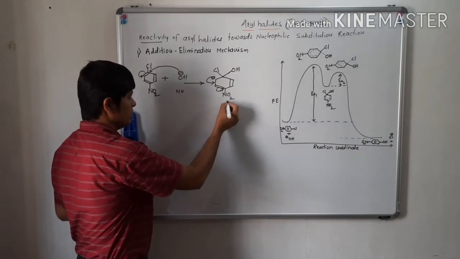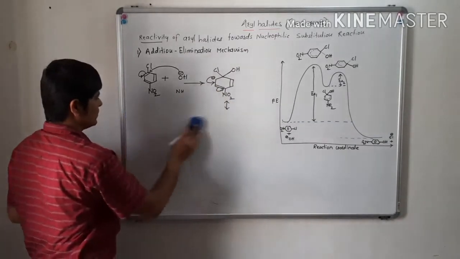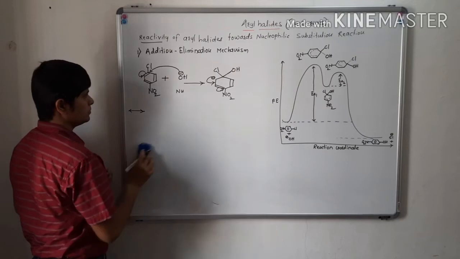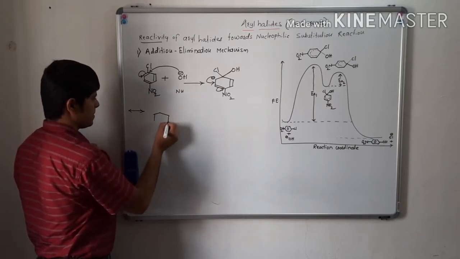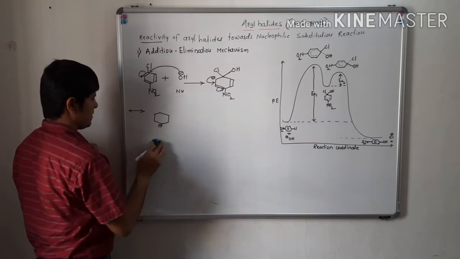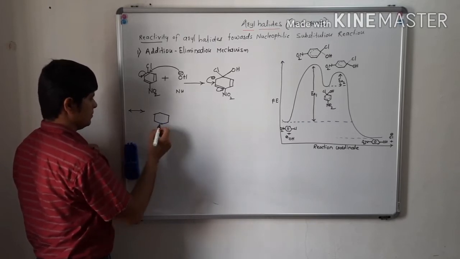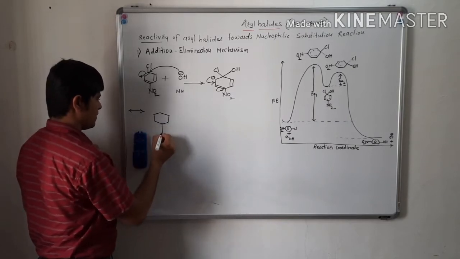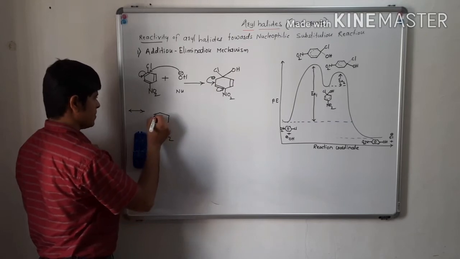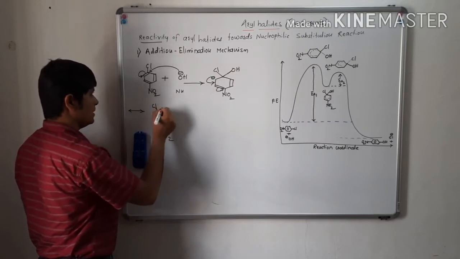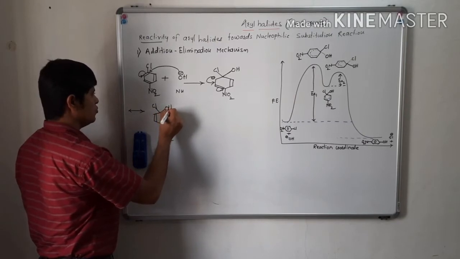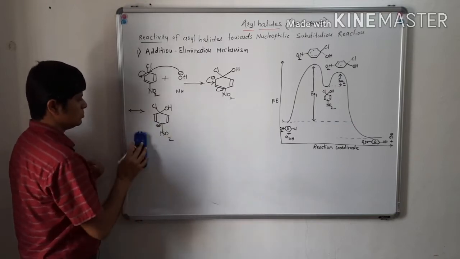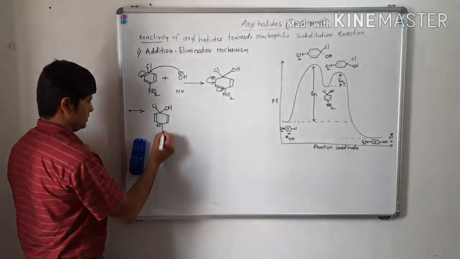We can write a resonating structure for this. See, I will write the first resonating structure here. We just have to show the movement of electrons. The rest of the things will remain as they are. So this is the next resonating structure.